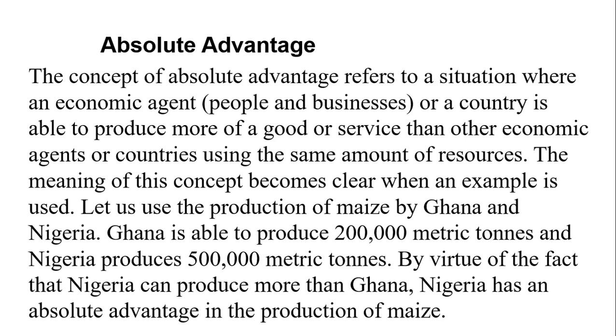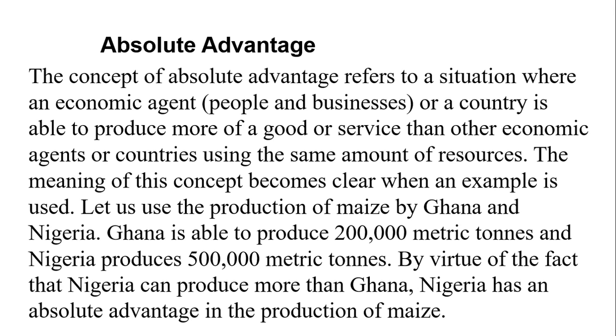So if two countries have the same amount of resources, let's say human resource, 100 people, but one country is able to use that 100 people to produce 1 million tons of cocoa, and the other country, the same 100 people, is able to produce 100,000 tons of cocoa, the country that is able to use 100 people to produce 1 million tons of cocoa has an absolute advantage over the other country that produces less. That is how it works.